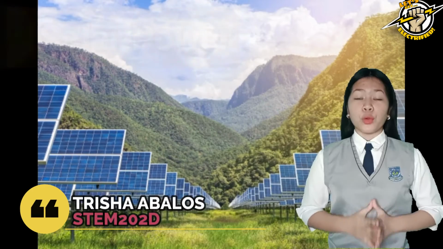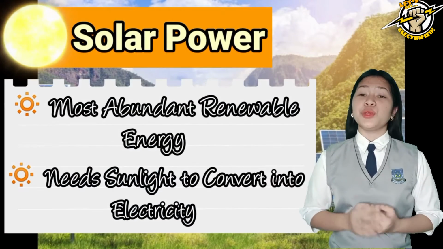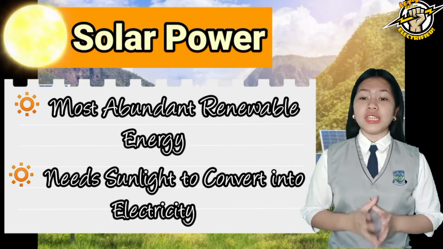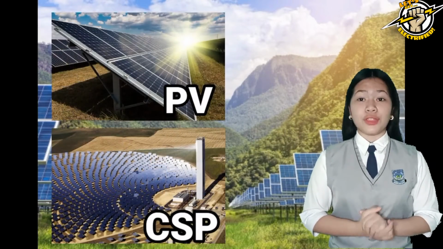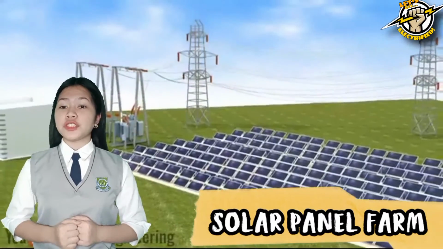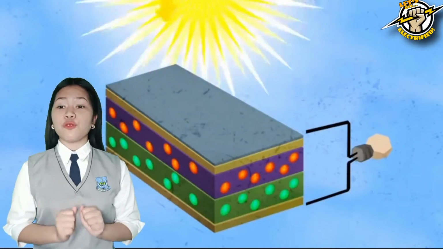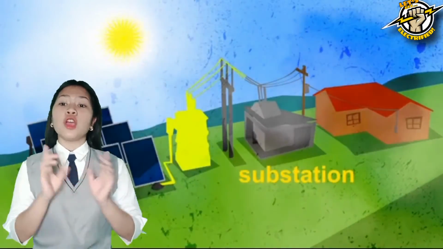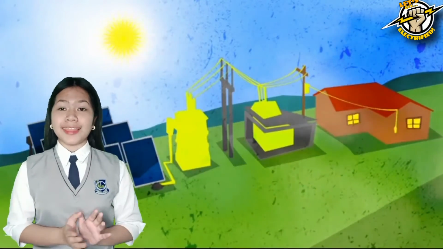Next is solar power. Solar power is the most abundant renewable energy source available. It needs sunlight to convert into electricity through photovoltaic panels and concentrating solar power. A solar panel farm is a large collection of photovoltaic solar panels that convert the sun's rays into electricity by exciting electrons in silicon cells using the photons of light from the sun.